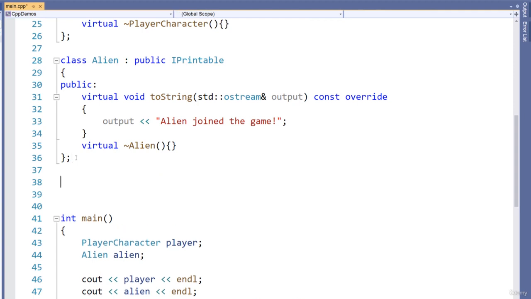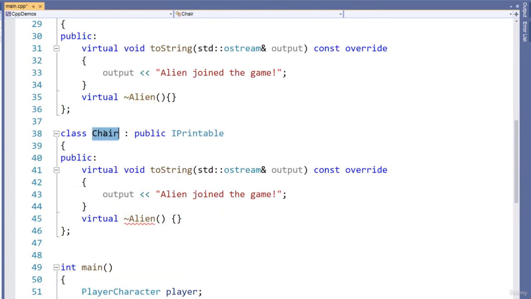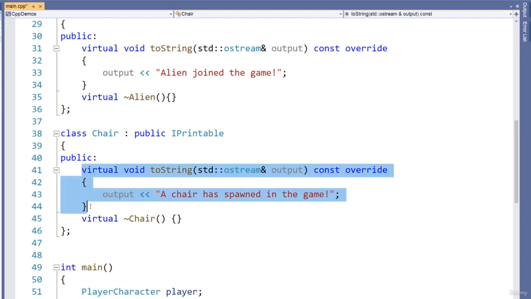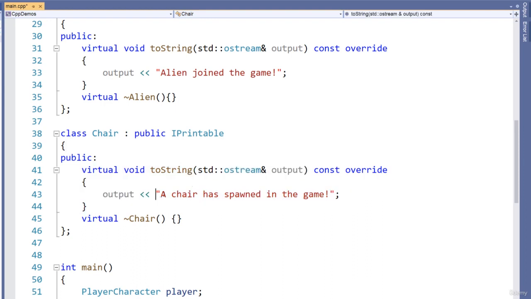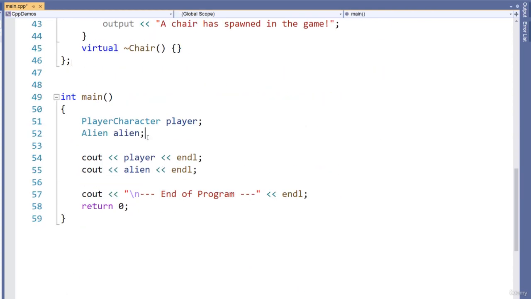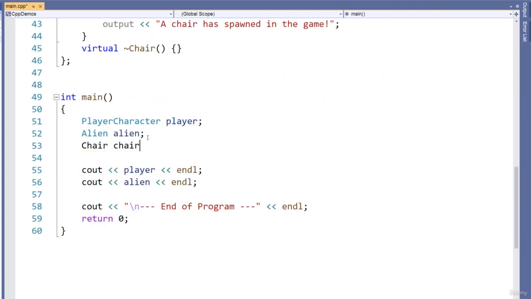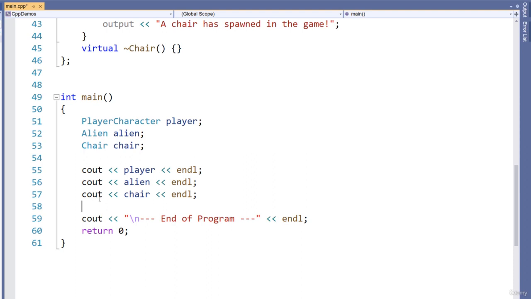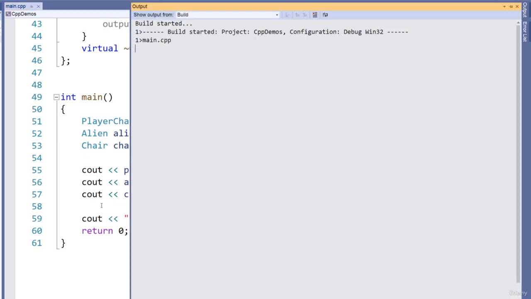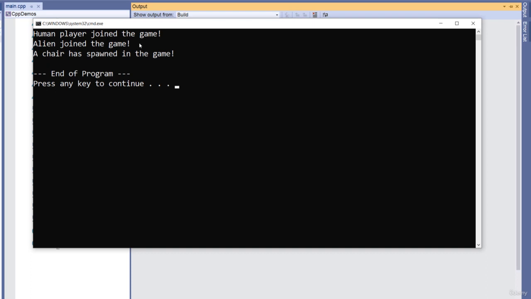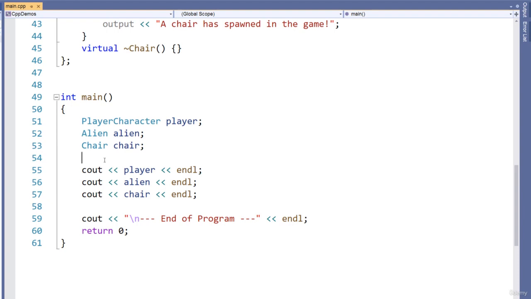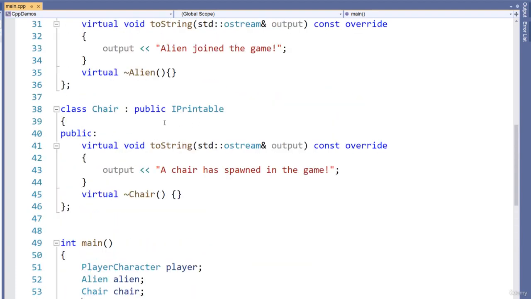But we can now also do something completely unrelated. Let's say we have a chair class which now publicly derives from printable as well. We implement the toString function for that, and we output that chair has spawned in the game. Now in the main function, we can do console output chair, compile and run that. And now we get human player joined the game, alien joined the game, and a chair spawned in the game as well. So as you can see, we can now use that interface for seemingly unrelated classes.